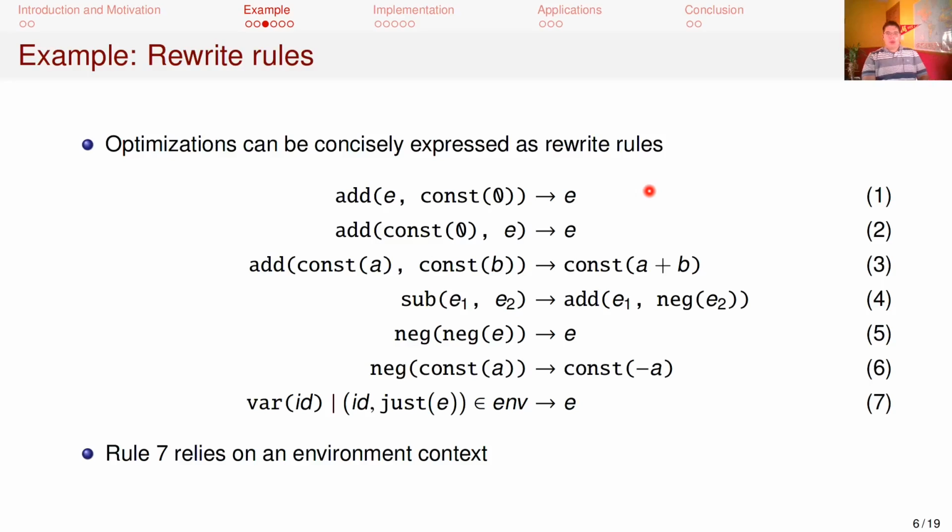We can naturally express some optimizations on this language as incremental rewrite rules. Here, rules 1 through 6 correspond to basic mathematical identities for statically evaluating expressions. Rule 7 performs an inlining optimization. Note that this rule depends on the environment.